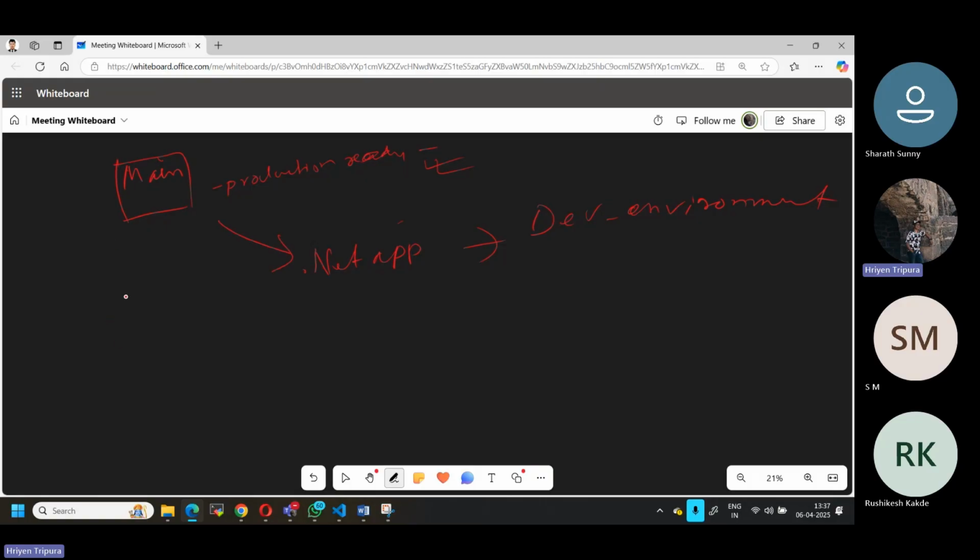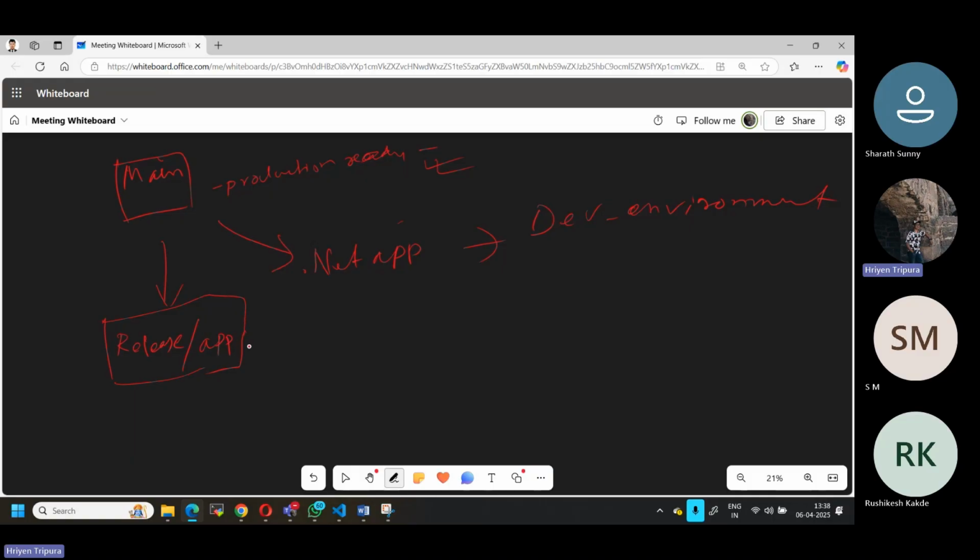Then they will create something called a release branch, release slash. Let's say in my case, just for simplicity, I'll mention app. They'll create a new branch based on the main branch. This is the branch name they'll give, just for simplicity. Okay, bear with me. This is the name they want, release slash app or .NET, whatever name.